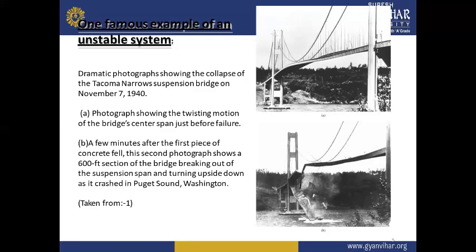It shows how it is twisting and not stable, and it fell from a height of about 600 feet. A few minutes after the first piece of concrete fell, the second photograph shows a 600-foot section of the bridge breaking out of the suspension span and turning upside down as it crashed into Puget Sound, Washington.